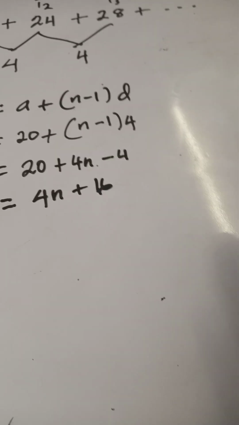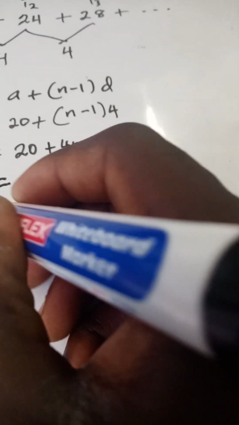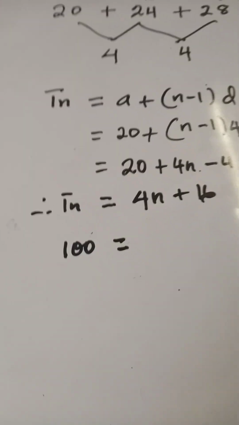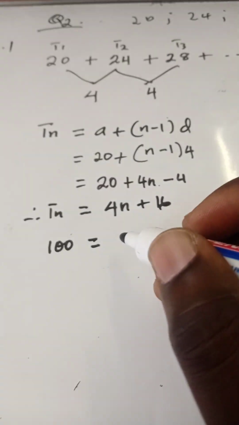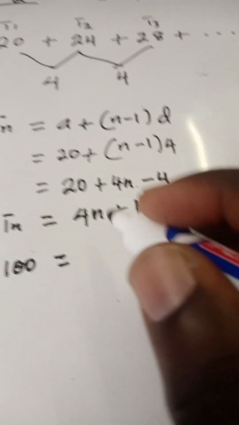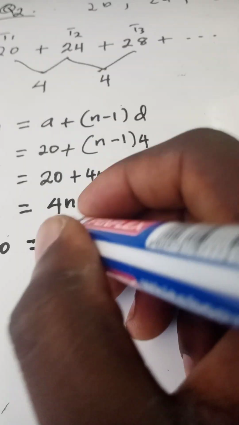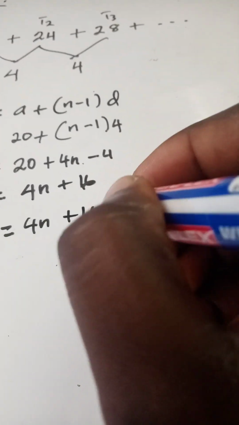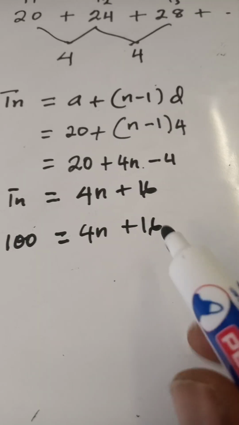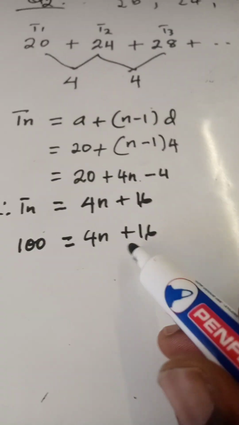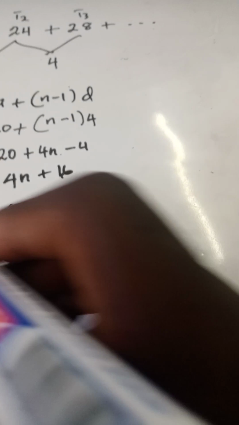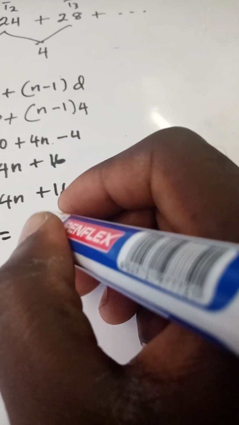Now we are asked on which day. So we were given the Tn. Our Tn is 100. Substitute the 100 that they give you in place of Tn, and let us find the day on which that 100 kilometers was attained. So we have 4n plus 16. You substitute. Transpose 16 from the right to the left. The sign is positive; when it comes here, it becomes negative. That gives you 100 minus 16 is equal to 4n.